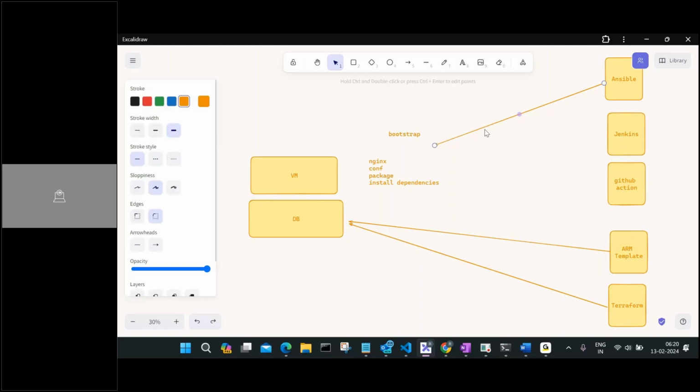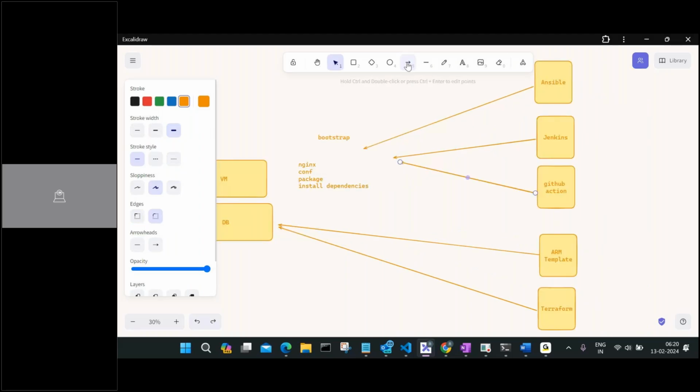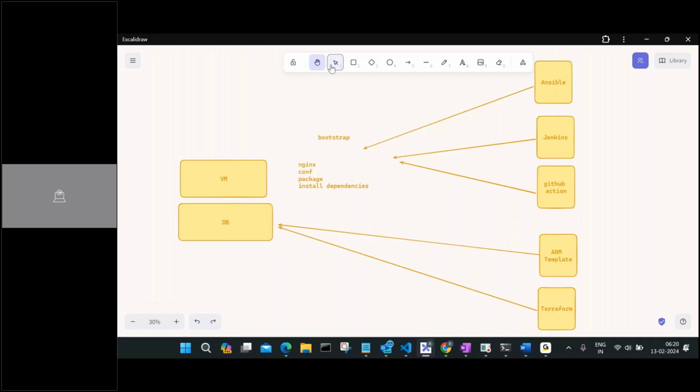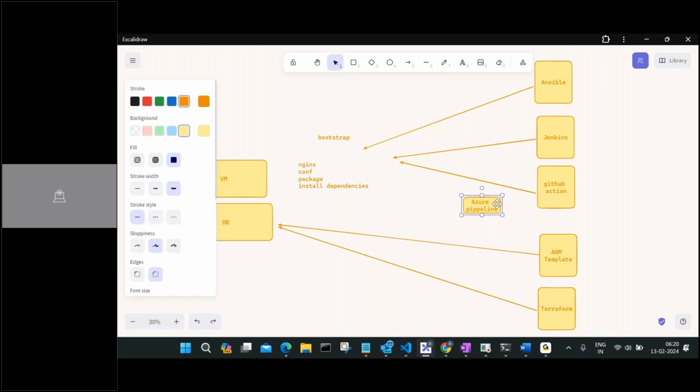Jenkins is one of the technologies also used for CI/CD pipelines. So combining these two things, how will you run Ansible? Ansible, Terraform or ARM templates cannot run automatically. They have to be run either using Jenkins, or GitHub Actions, or whatever pipeline we are talking about. Azure pipeline, which we are talking about, will also work for deploying this application.